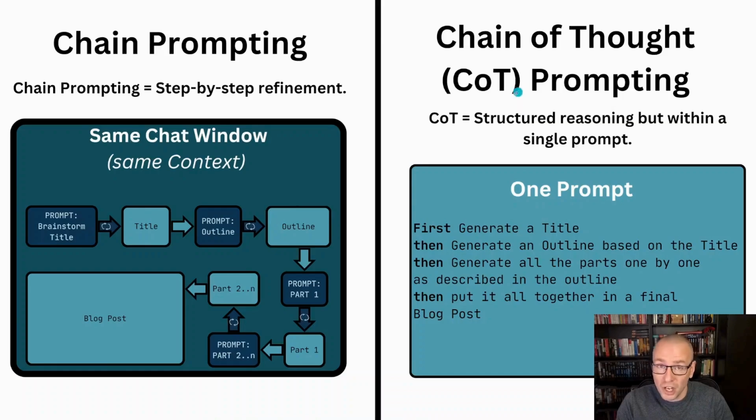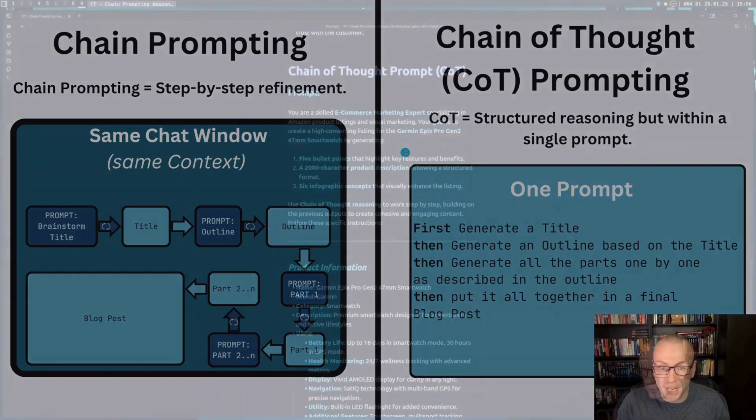This is helpful in many ways. If you want to one-shot something and you don't get the desired results, you might think about chain of thought prompting to force the AI to think about a problem in a certain way. So this makes it a little bit more clear. Structured COT equals structured reasoning, but within a single prompt. And in chain prompting, we are prompting and reprompting until we get the final result. Here we just prompt one time and then AI does its magic.